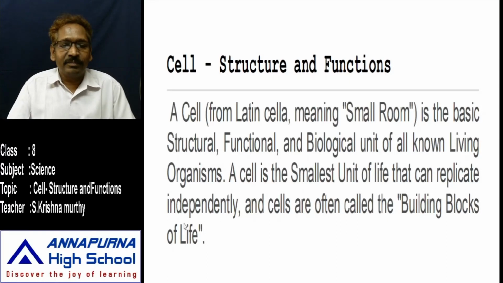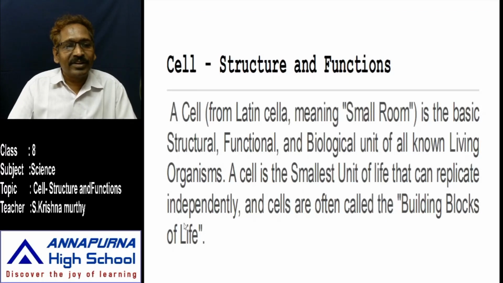When we identify them morphologically, they show different kinds of structures, and internally, if you observe them, each and every organism is made up of some kind of tiny units. They are called cells. Each organism contains this structure. What are the different kinds of structures? We know very well that some cells are circular, some are longitudinal, some are hexagonal, some have pointed ends. Like that, different kinds of cells are there in each organism, and each cell shows a different structure.